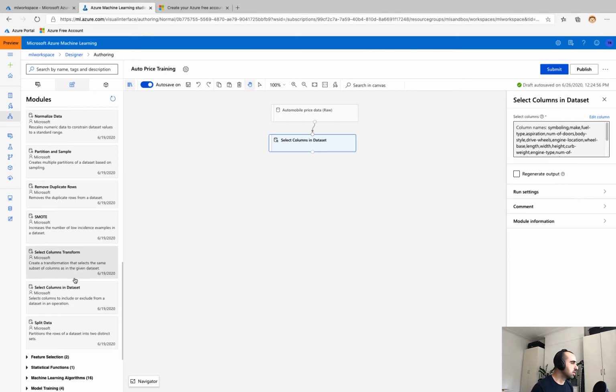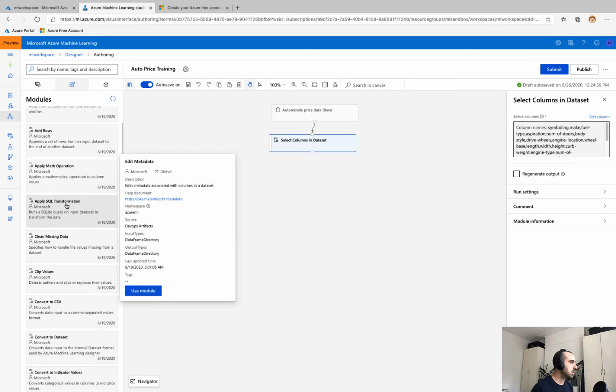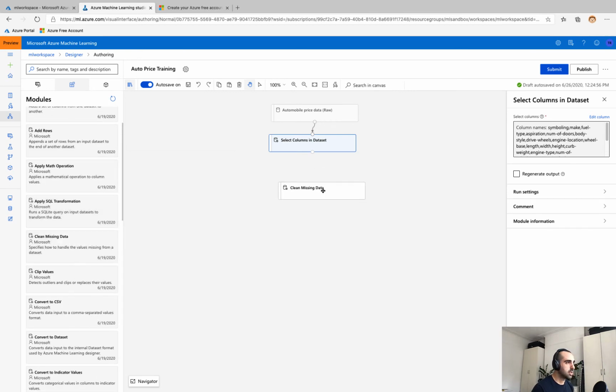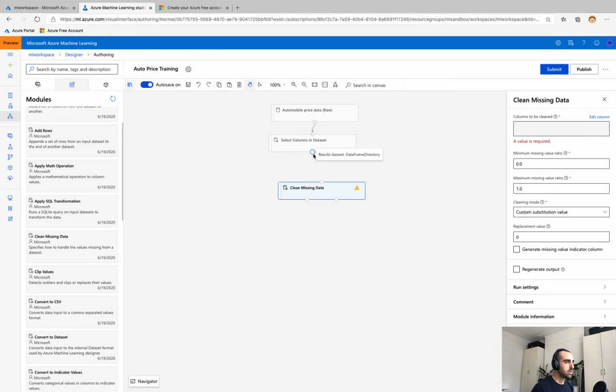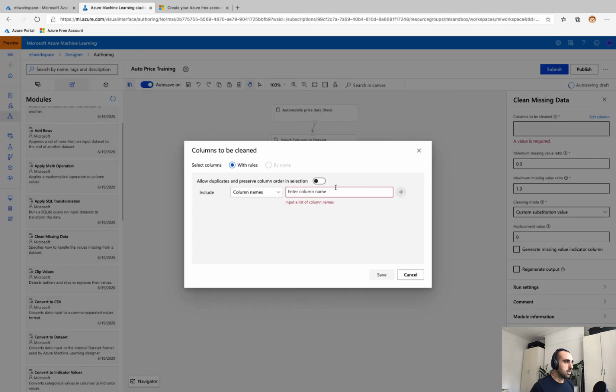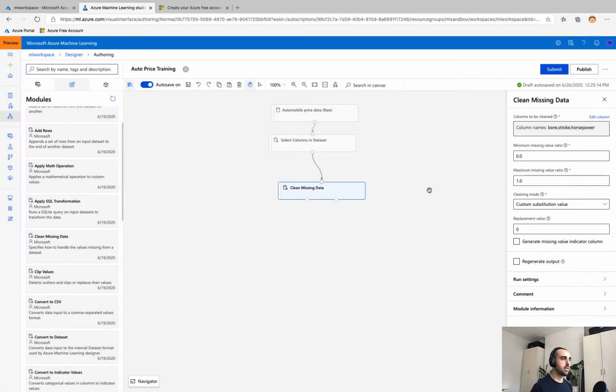So rather than select columns, I'm going to use the clean module, so clean missing data. Columns to be cleaned is what we need to select. So let's edit, and I'm going to just type these in. We've got bore, stroke, and horsepower. Now the reason why I can't select by name, why that's grayed out, is because we haven't run our pipeline yet. If we had run our pipeline up to the point of the previous module, the dataset output would have been available for us to just simply select. But since we haven't done that, we need to manually type it in.